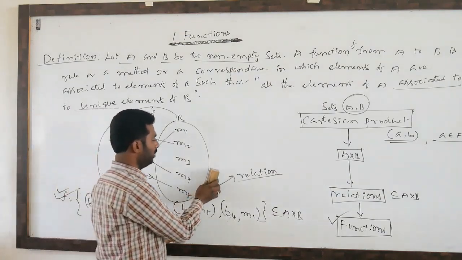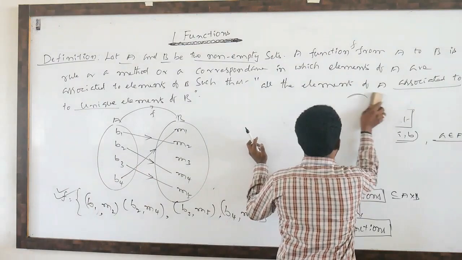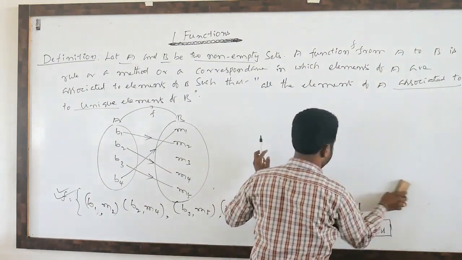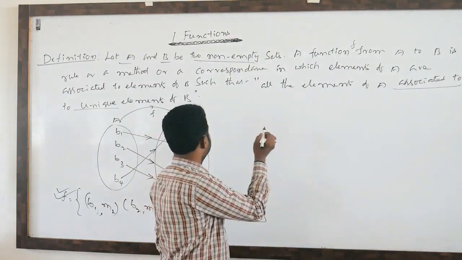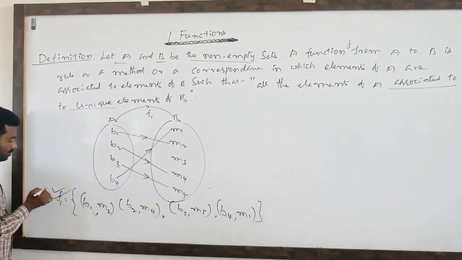One more definition I will tell. This is F1 I will take. Here is F1.